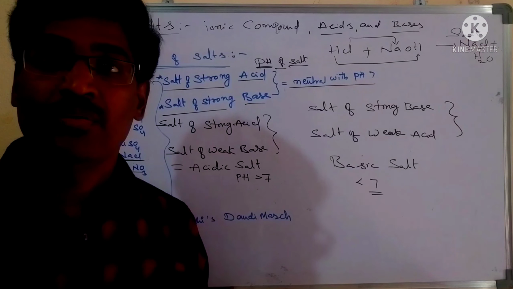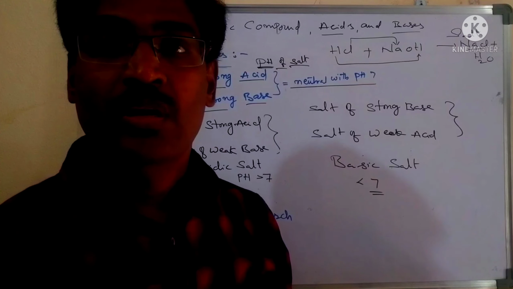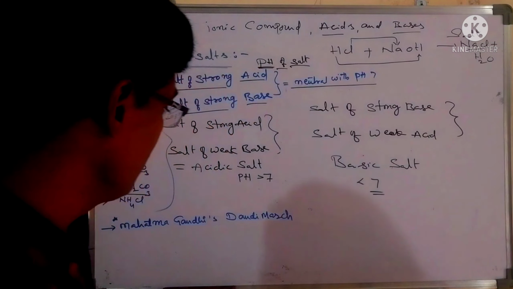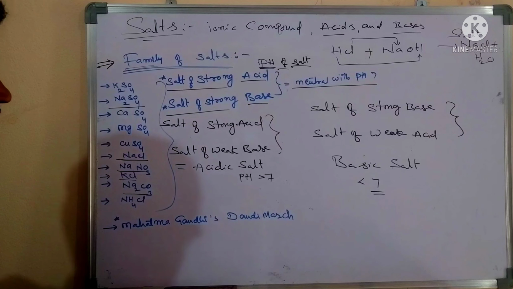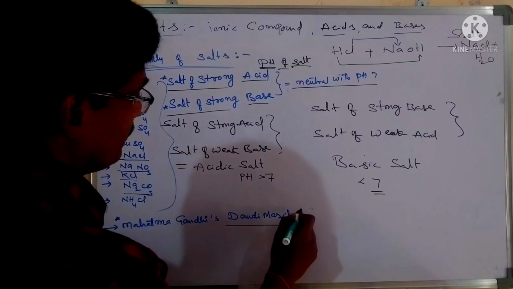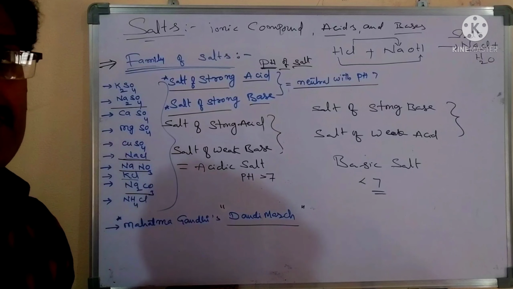Salt has great importance. One of our legends, Mahatma Gandhi, undertook the Satyagraha called the Dandi March.